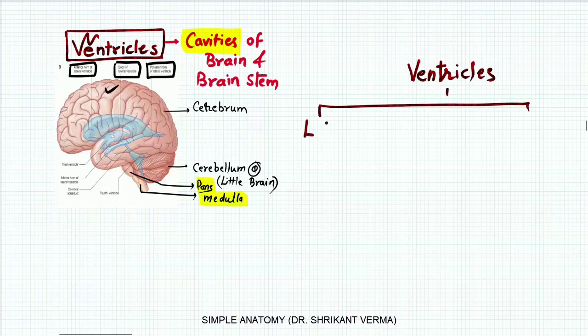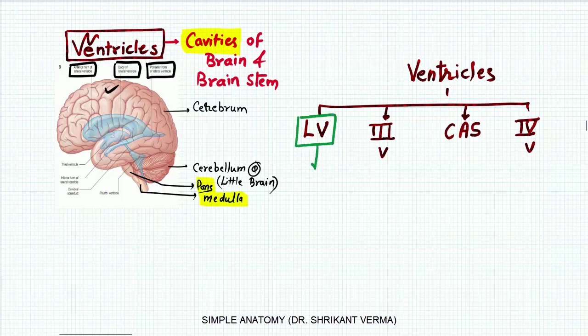The lateral ventricle is there, the third ventricle is there, then the cerebral aqueduct of Sylvius is there, and the fourth ventricle is also present. The lateral ventricle is the cavity of the cerebrum.